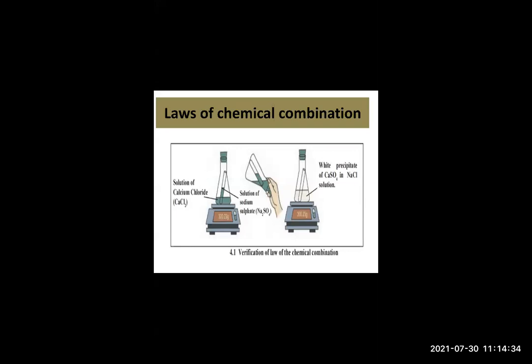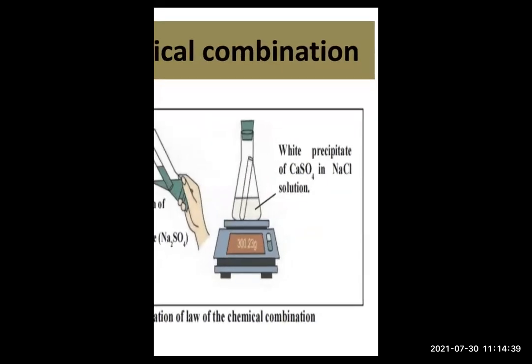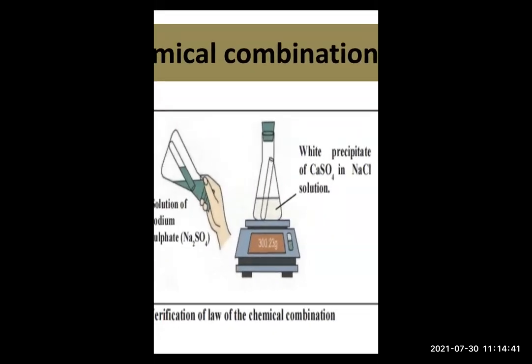You have to weigh again the conical flask. Take the weight in the balance. Now check again. What is the weight, students? White precipitate of calcium sulfate in sodium chloride. We got it. Can anybody tell me what is the weight now? Yes, Rohan, it is correct. 300.23. So Rohan, can you tell me, is it same or different? Has it increased or decreased or no change in the weight?